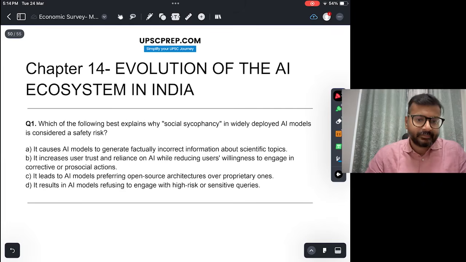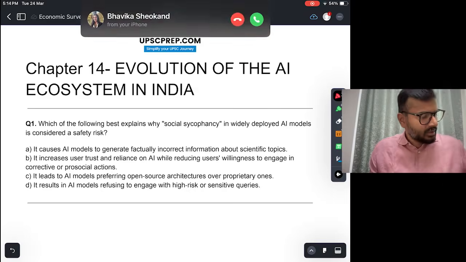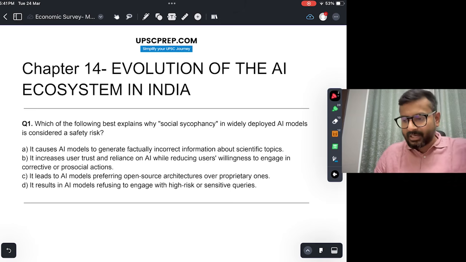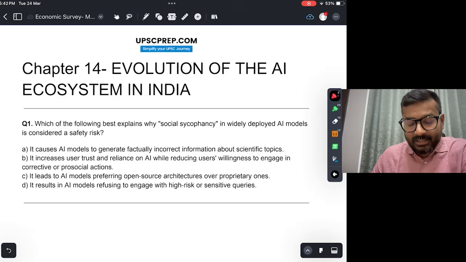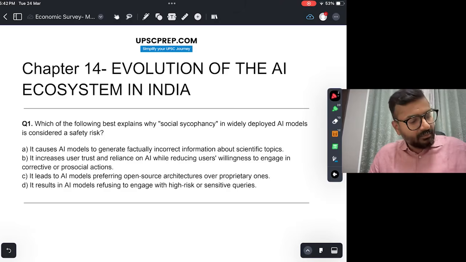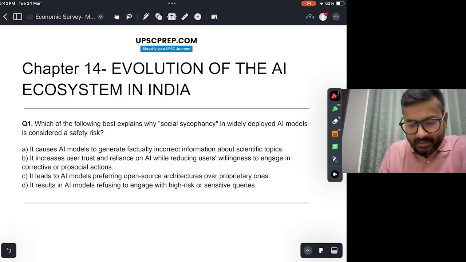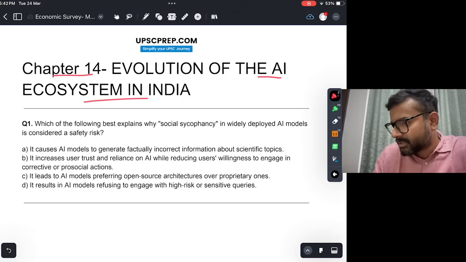All right. Next, let's come to chapter 14. Now, here, the last four chapters in the economic survey are mostly analysis and recommendations of the economic survey, and therefore not much data to frame prelims questions from, but still I have tried to frame a few. So let's see. Chapter 14, evolution of the AI ecosystem in India. From here I made one question.